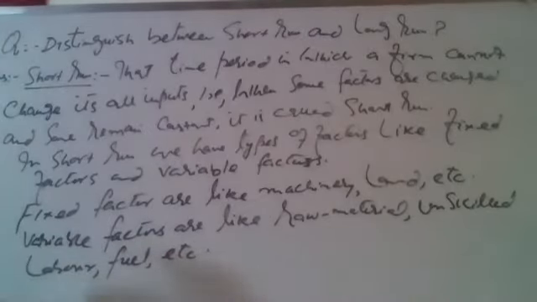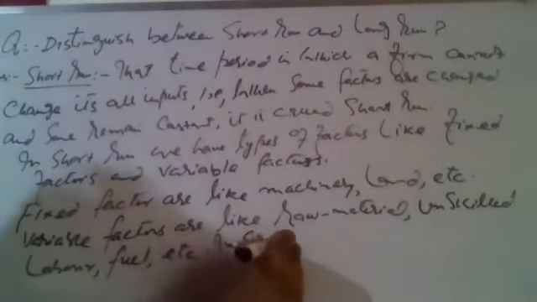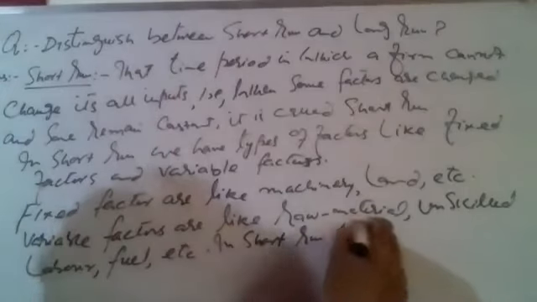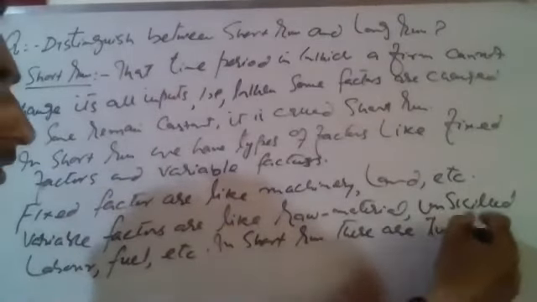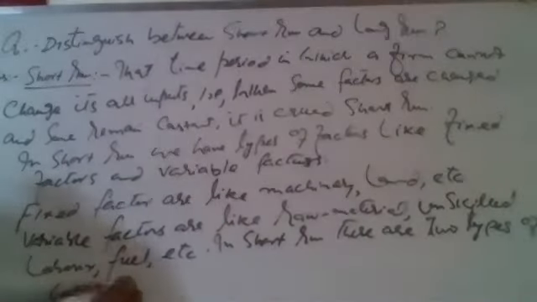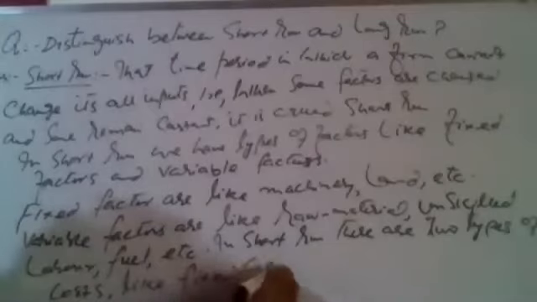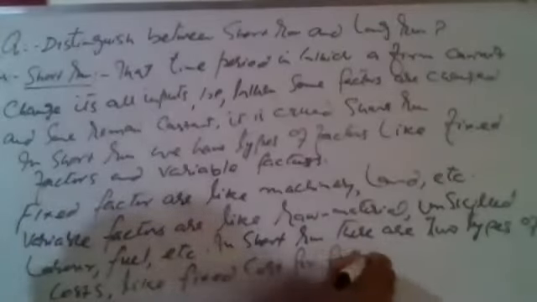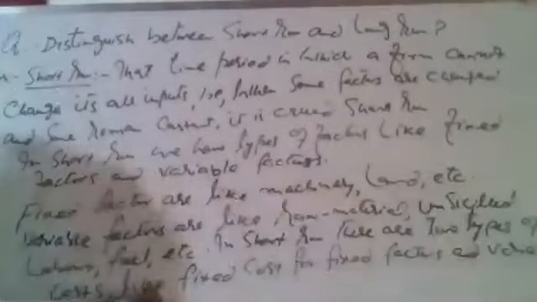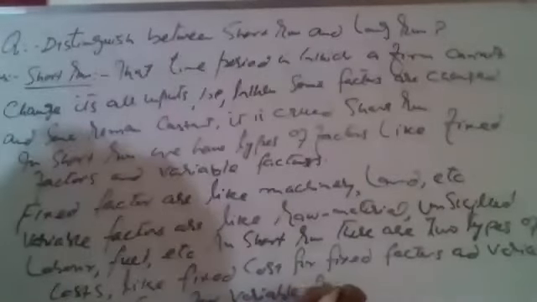Thus, when there are two types of factors in the short run, there are two types of costs: fixed cost for fixed factors, and variable cost for variable factors.